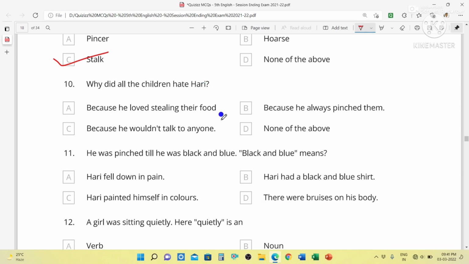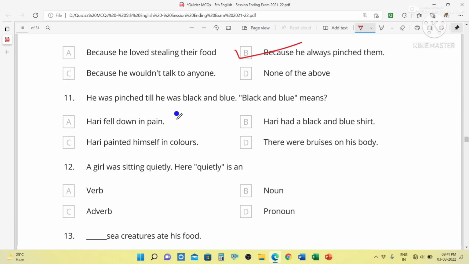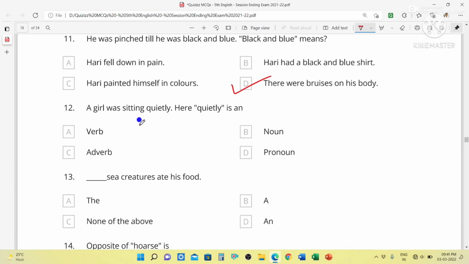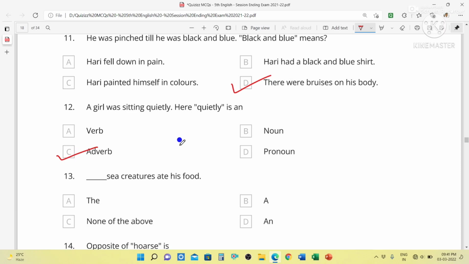Why did all the children hate Hari? Because he always pinched them. He was pinched till he was black and blue. Black and blue means there were bruises on his body. A girl was sitting quietly. Here, quietly is an adverb.